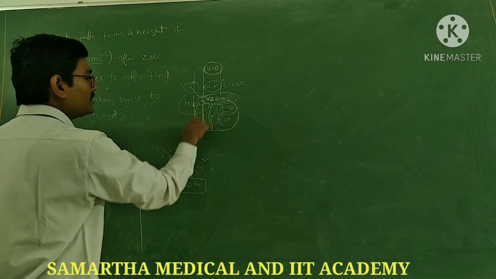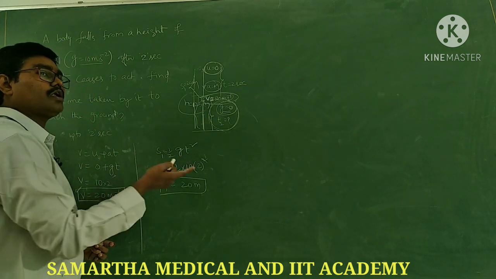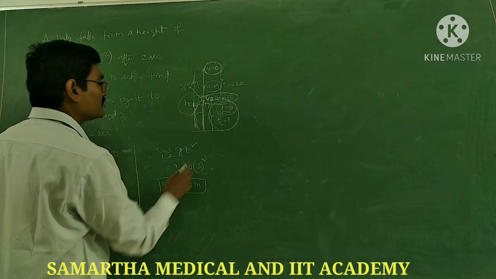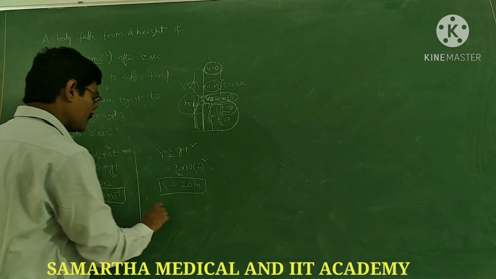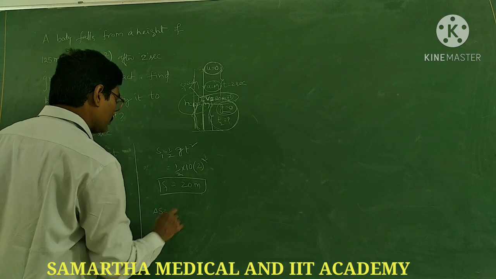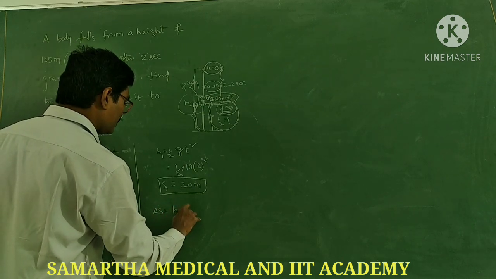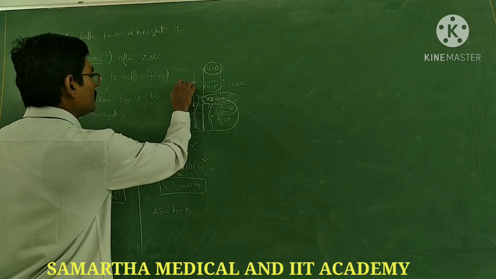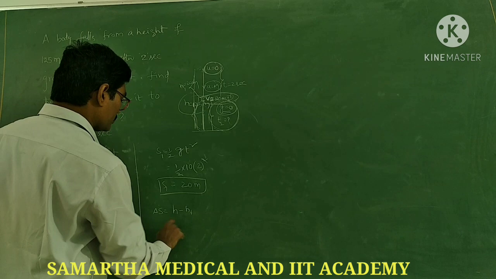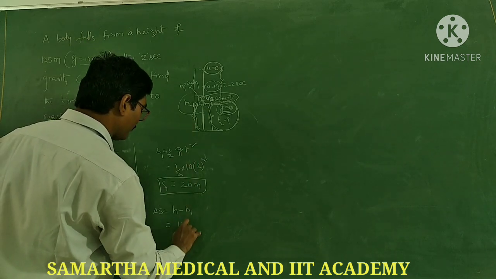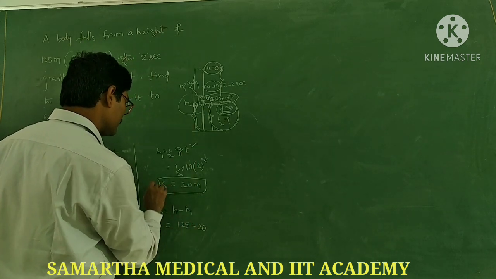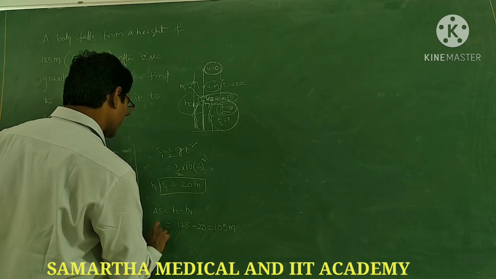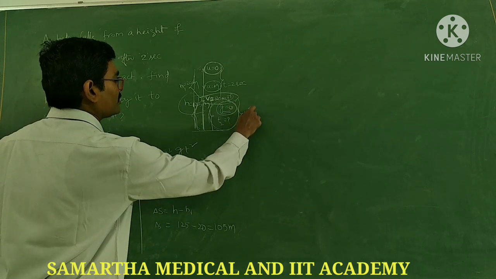Then what is the remaining distance to cover? Remaining distance with the gravity ceases condition: delta S is equal to total height h minus S1, or H1, whichever. H is 125, minus this 20, you will get 105 meters. That is the distance it travels without gravity.